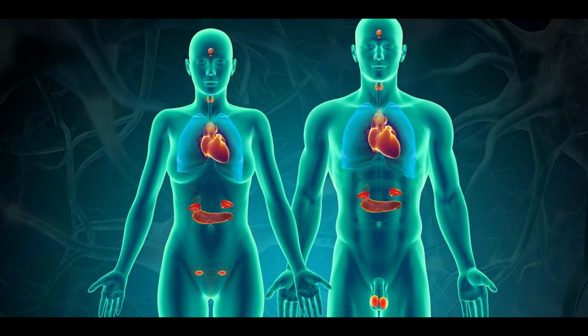Thyrotropin releasing hormone stimulates the secretion of thyroid stimulating hormone. Growth hormone releasing hormone stimulates the secretion of growth hormone, while somatostatin inhibits the secretion of growth hormone.